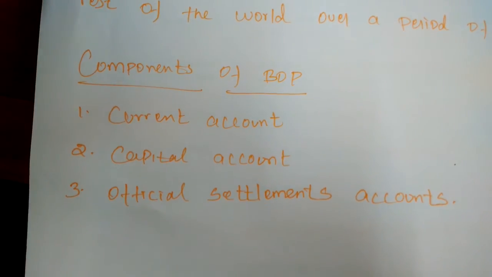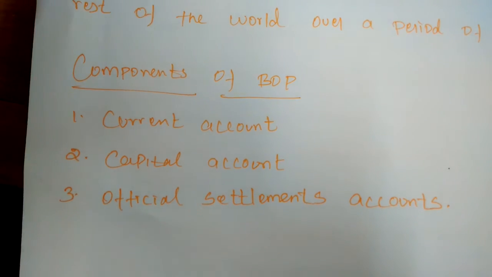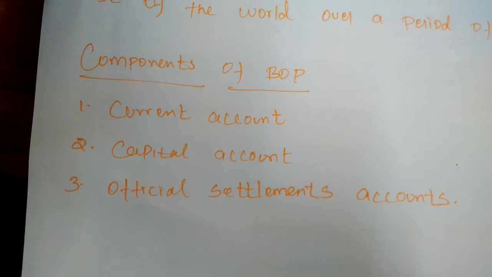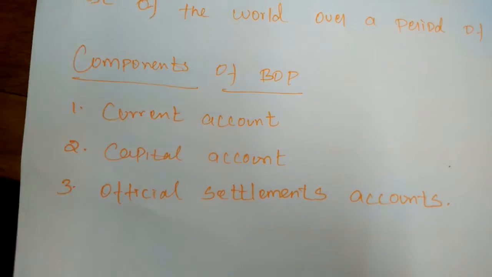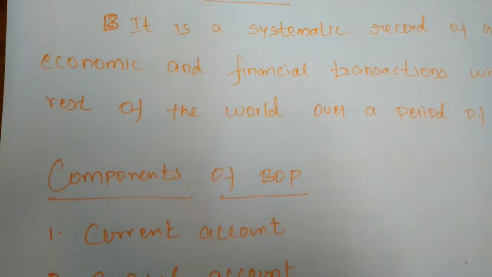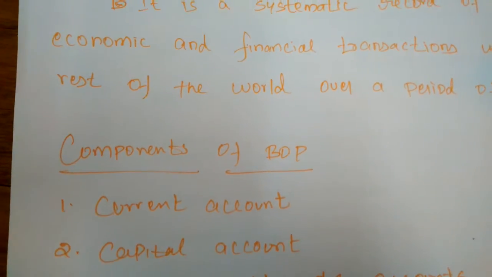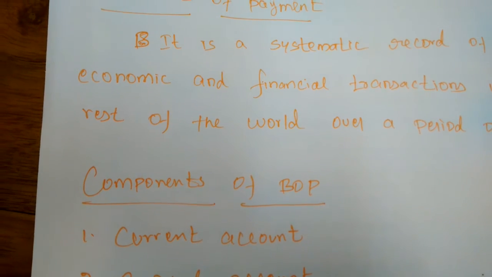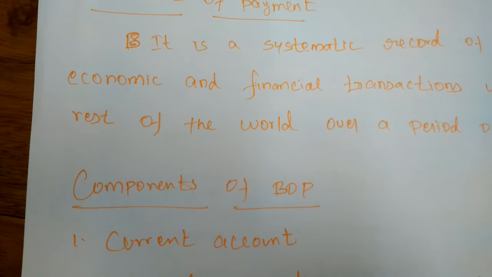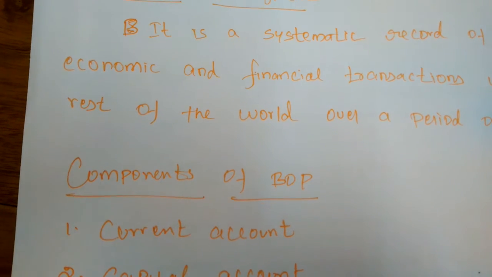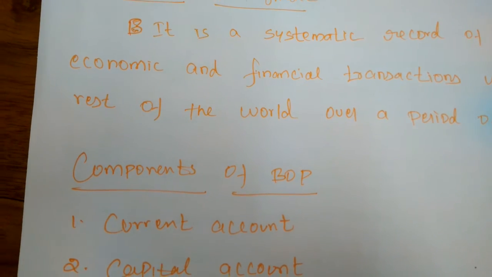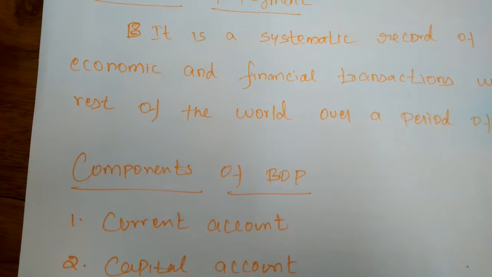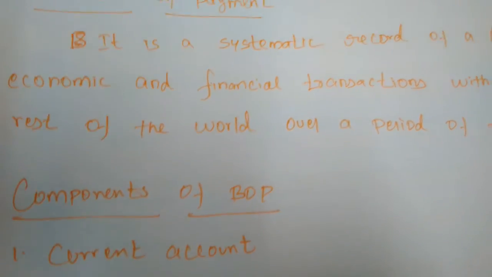The principal items shown on the credit side are exports of goods and services and transfer receipts in the form of goods, etc. The principal items on the debit side include imports of goods and services, transfer payments to foreigners, lending to foreign countries, investment by residents in foreign countries, and official purchase of reserve assets or gold from foreign countries and international agencies.